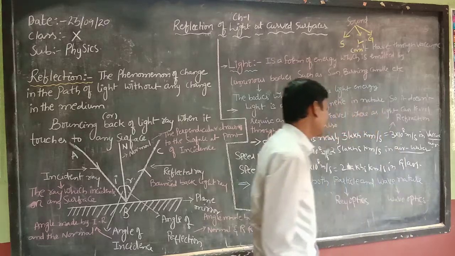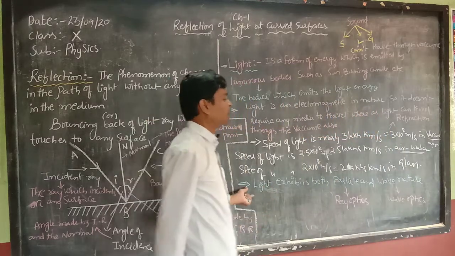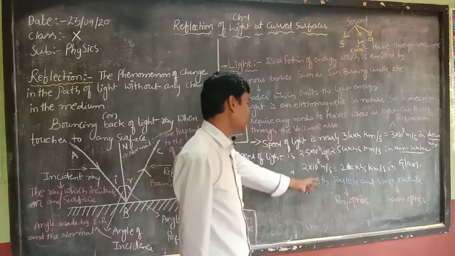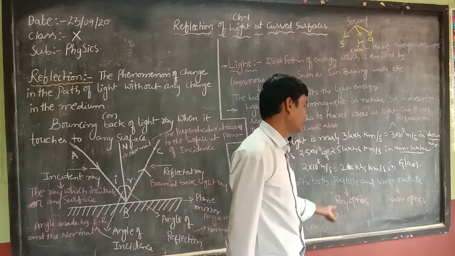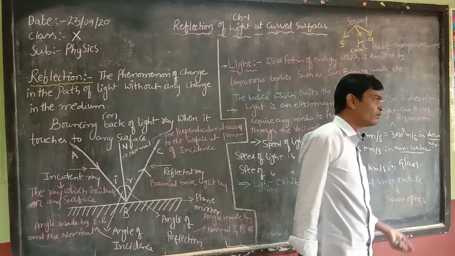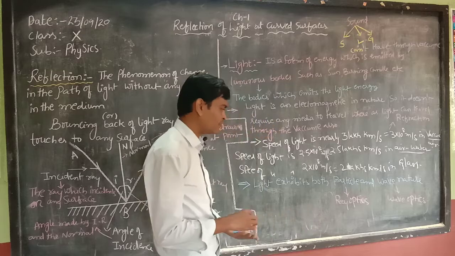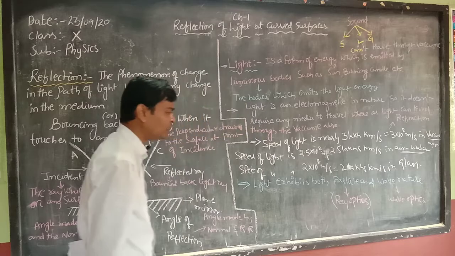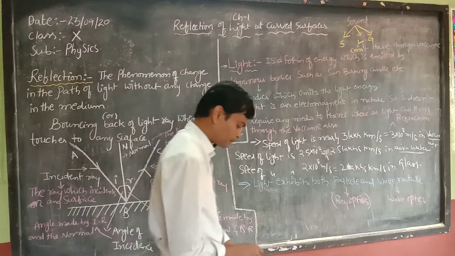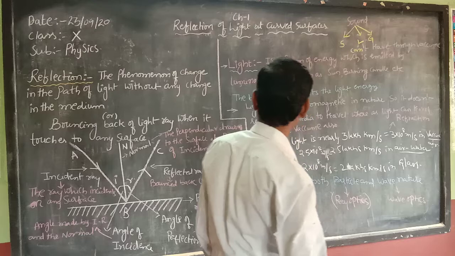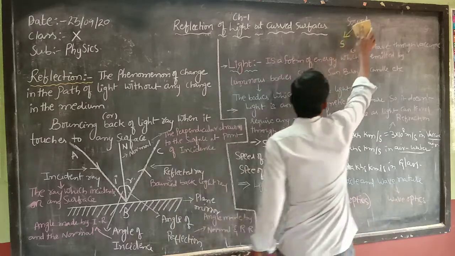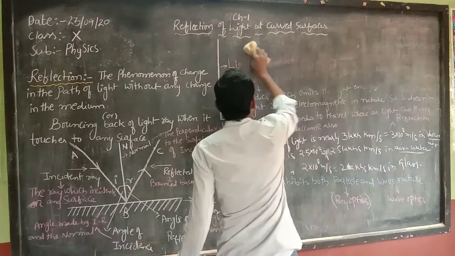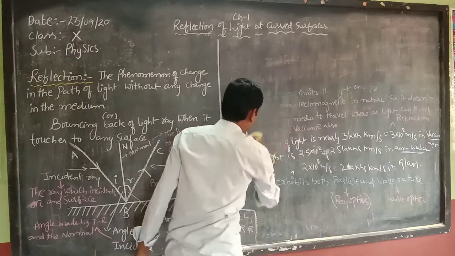Once again, light can exhibit both particle nature as well as wave nature. The particle nature of light comes under ray optics and the wave nature of light comes under wave optics. And in our syllabus, we are learning about ray optics. Now let us come to the next topic.